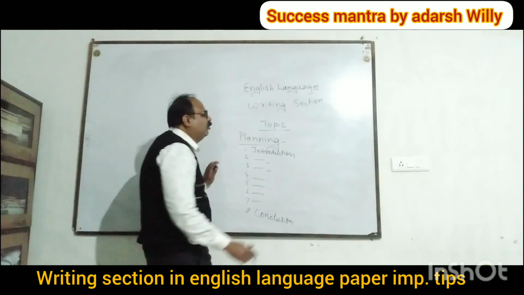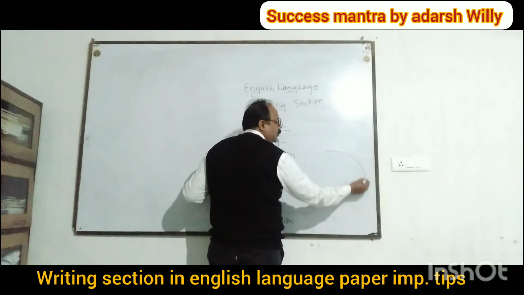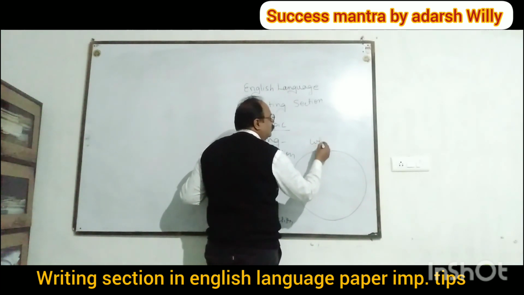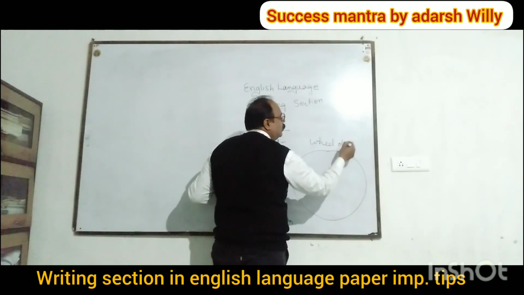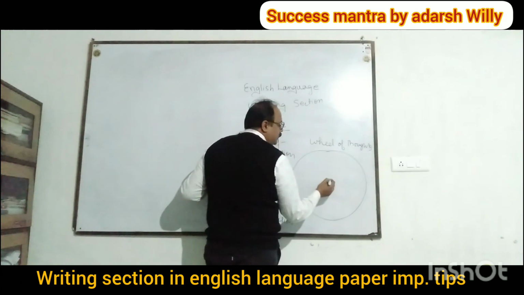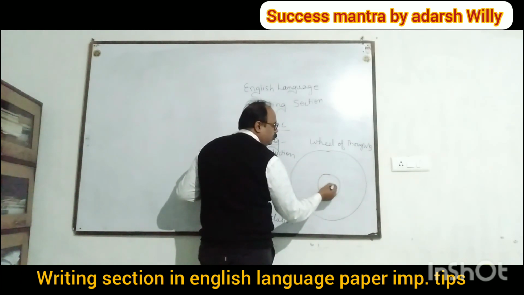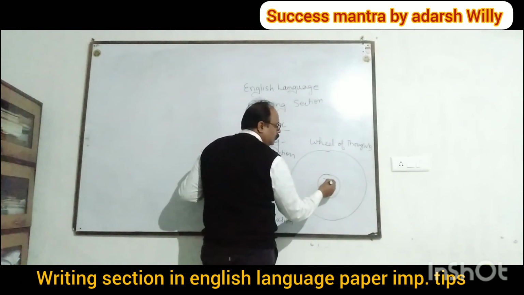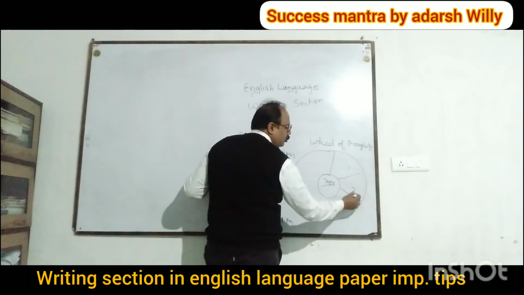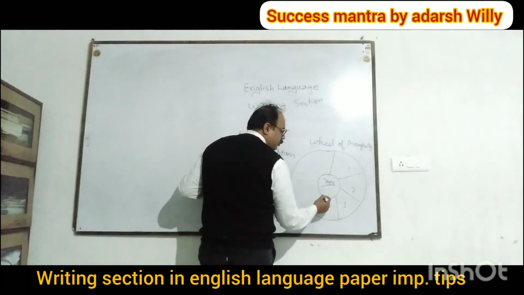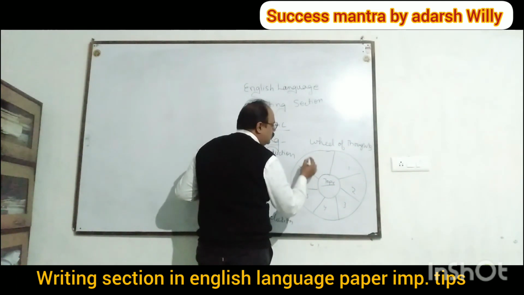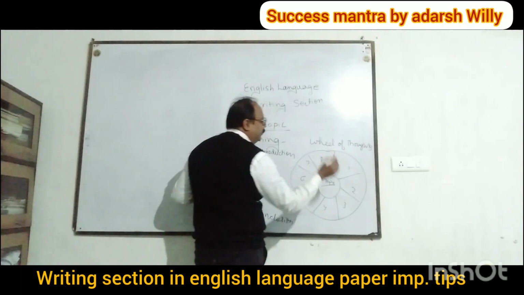The other way of planning is known as the wheel of thoughts. In this, what you do is, here you write your topic, and around it you write, suppose, 1, 2, 3, 4, 5, 6, 7 and 8.